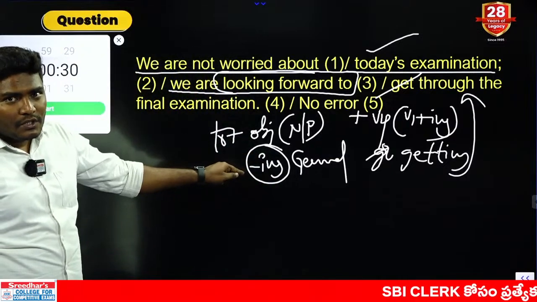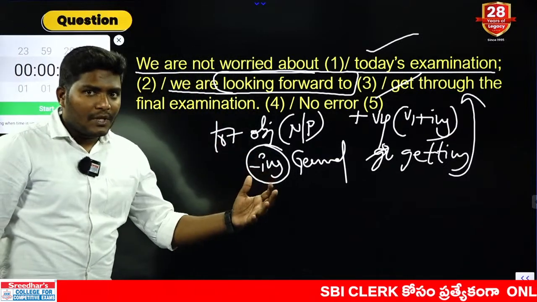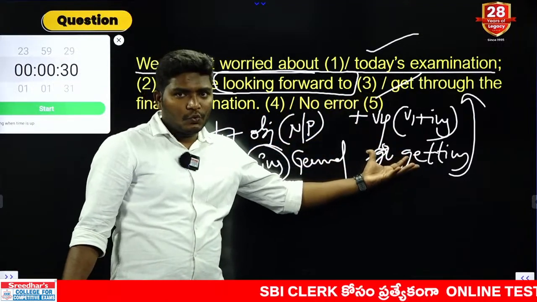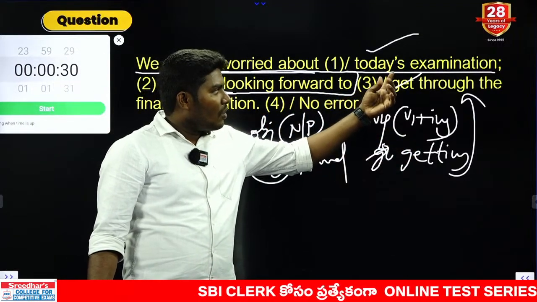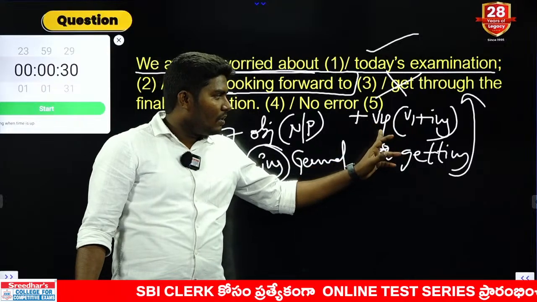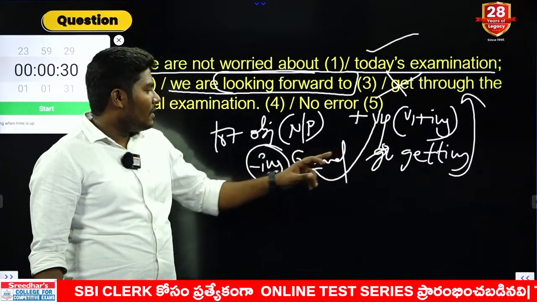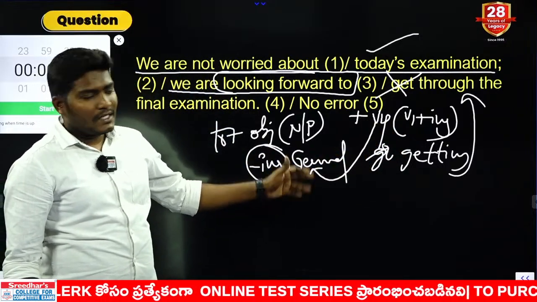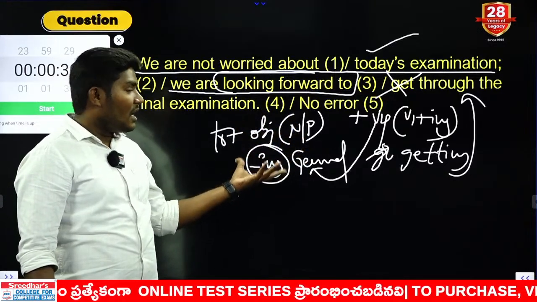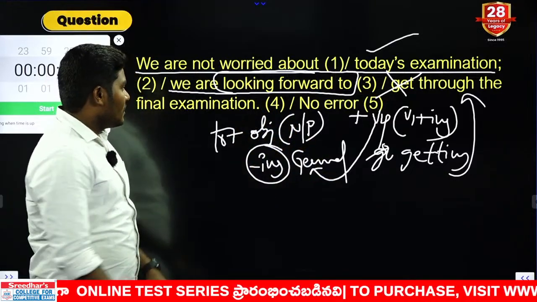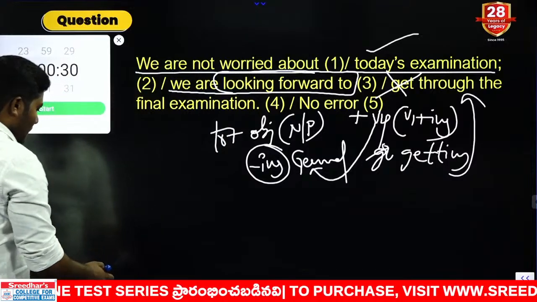Just before, I told you this point. So we are looking forward to something. That something is nothing but "getting through." Clear? So here we are not looking at the V1 form, we are looking at V4, which is basically a gerund form referring to it as a noun. Okay, same case, noun only, but we are using the ing form of noun. Clear? So the answer goes with the fourth part.